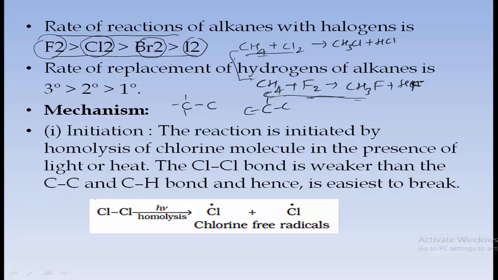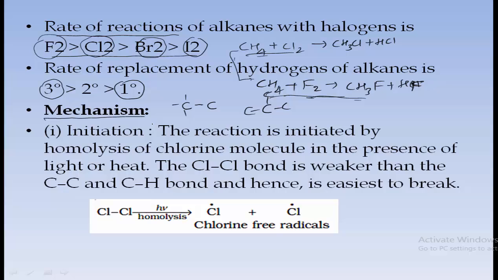Now the rate of replacement of hydrogens of alkanes is tertiary greater than secondary, secondary greater than primary. That means among tertiary, secondary and primary, which reacts fast? Tertiary will react faster and primary will react slower. So in this manner the substitution reaction takes place. Now we will study the mechanism of chlorination of methane.